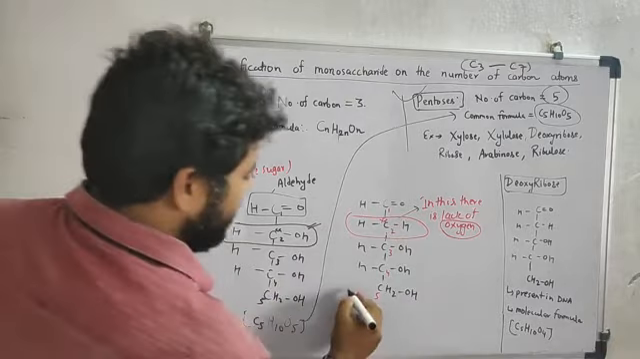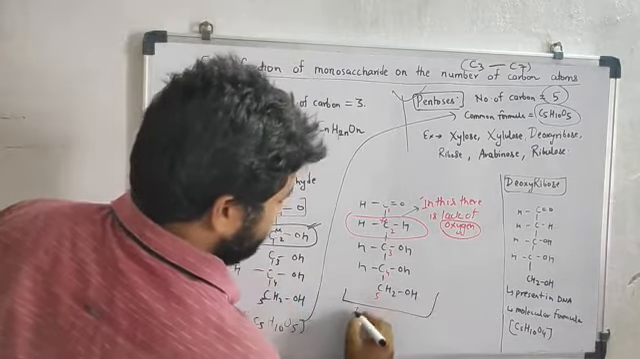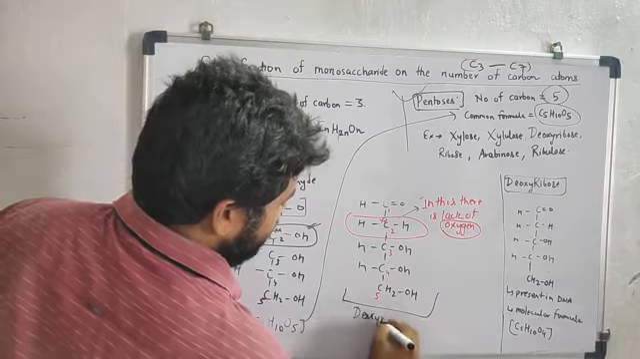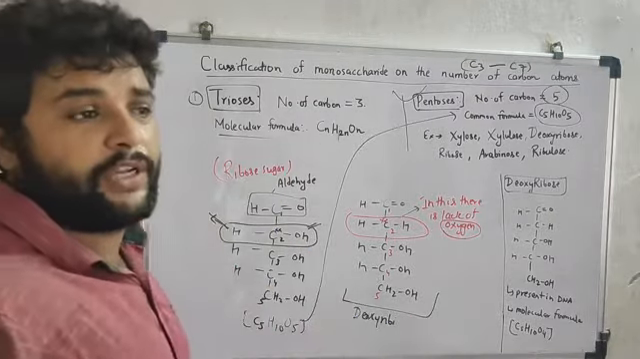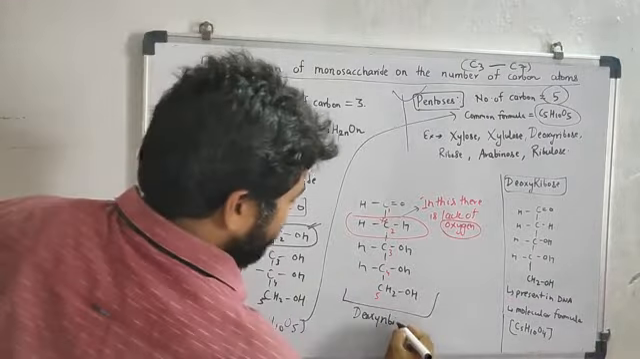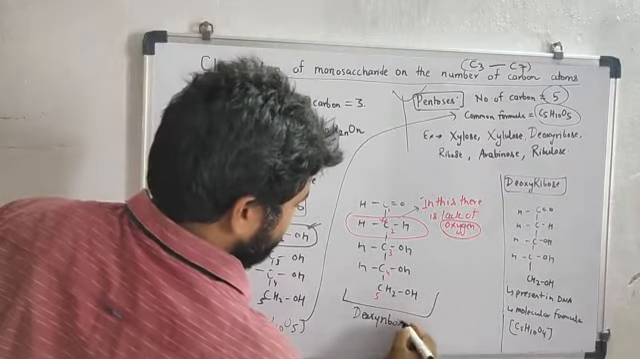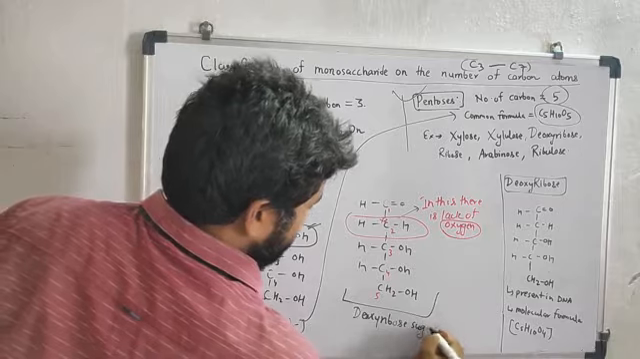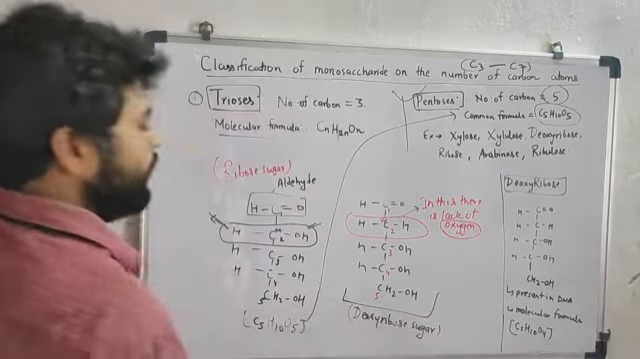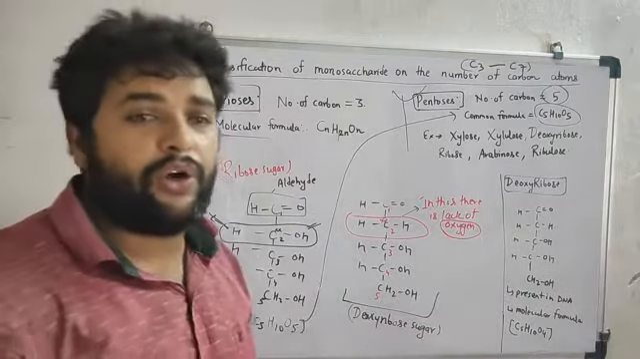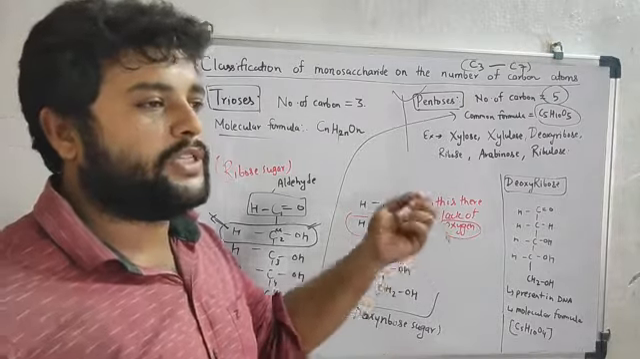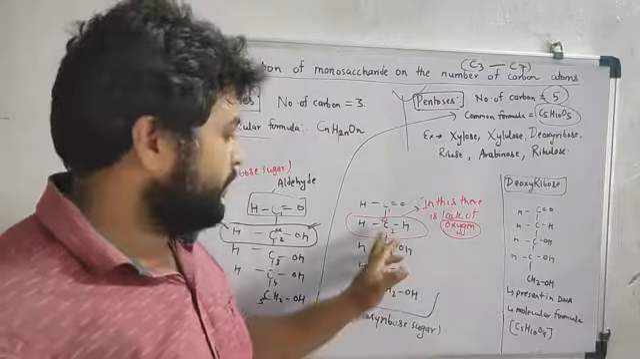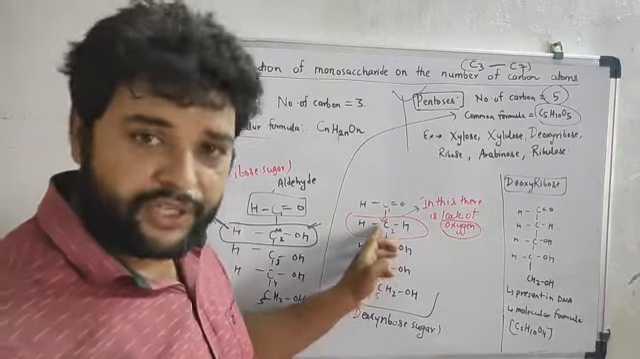So this is the structure of deoxy. There is an absence of oxygen, that's why I am calling it deoxy ribose sugar. This means oxygen is less in this particular structure.